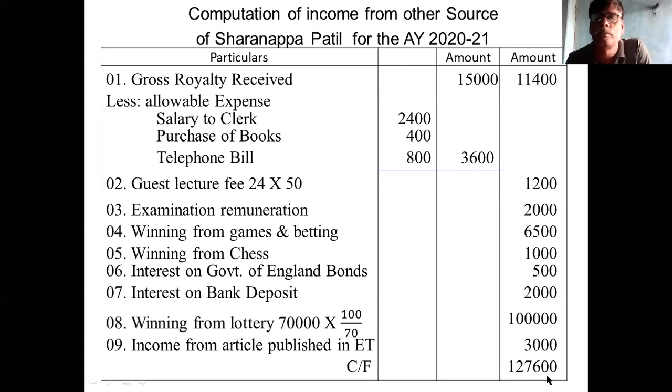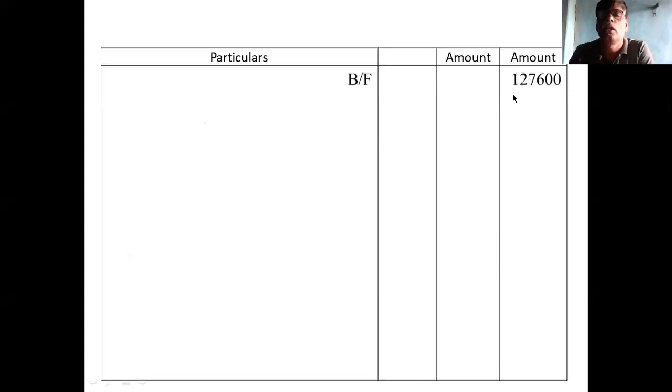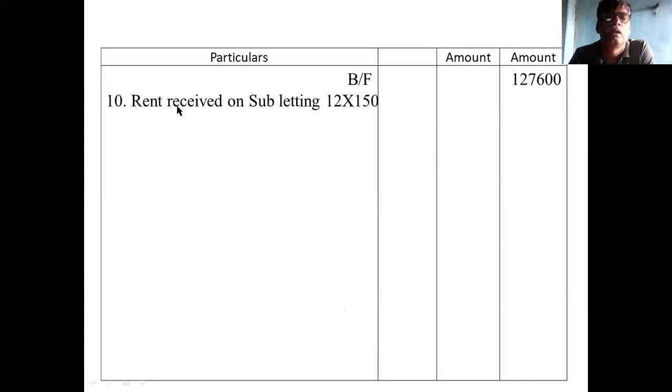1,27,600 is the total of this page. I will take it to the next page. So 1,27,600 is the total of the previous page. The next point is rent received. Rent received on subletting is 150 into 12. You told 1,800 rupees. Less allowable expenses.